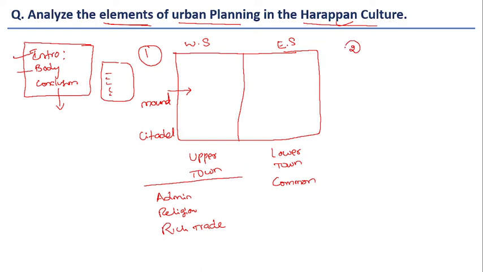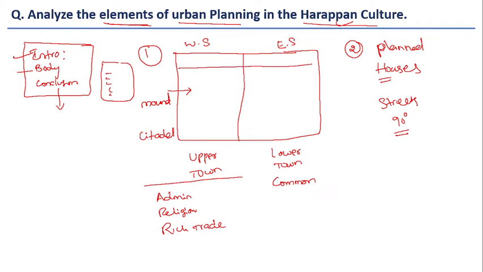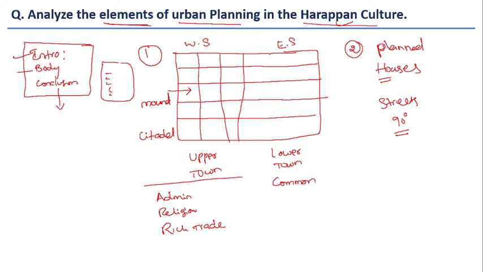And the second part is that it is very planned, and the houses were constructed in a planned manner, with proper streets also. The streets were constructed at 90 degrees. And when the houses were constructed, they were limited within their boundaries, so that houses did not encroach into the public streets. So this is how the planning element is visible in the Harappan culture.